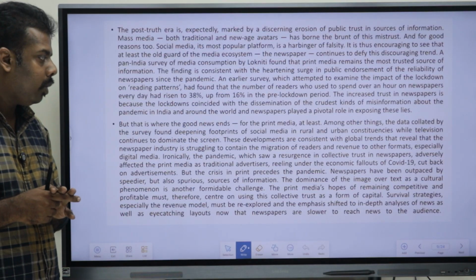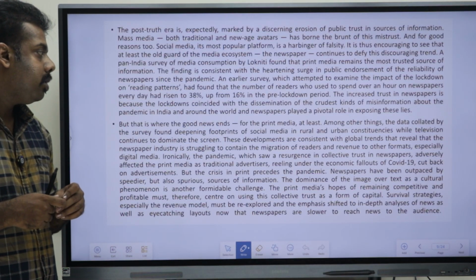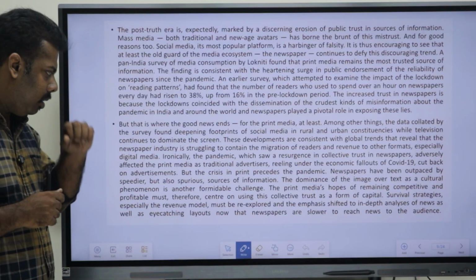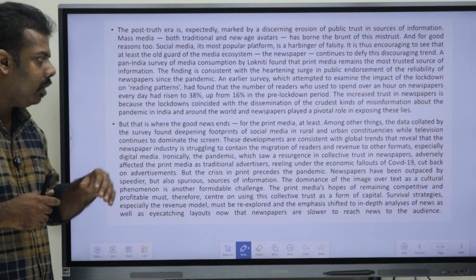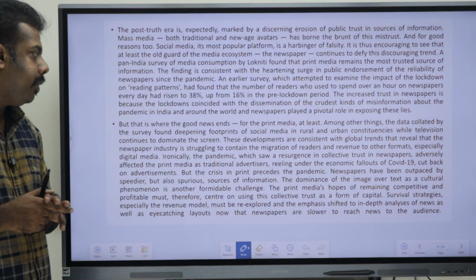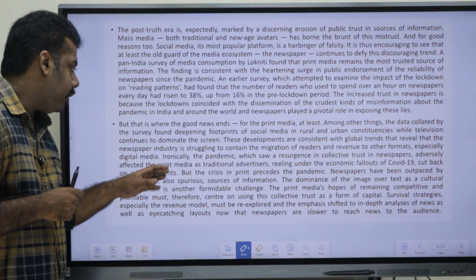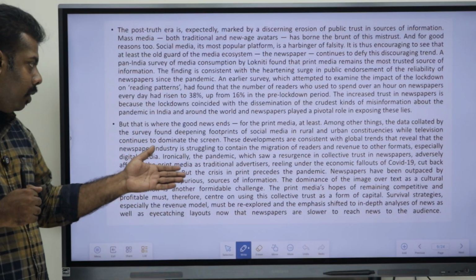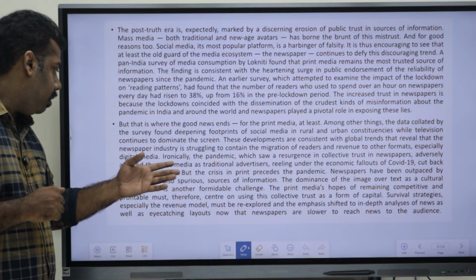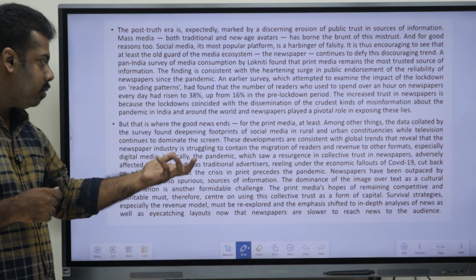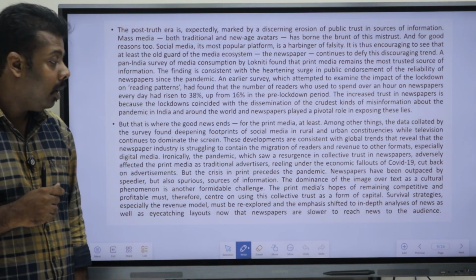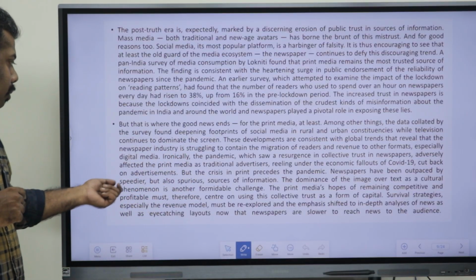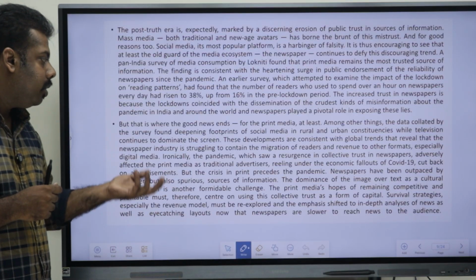Ironically, the pandemic, which saw a resurgence in collective trust in newspapers, adversely affected the print media as traditional advertisers, reeling under the economic fallouts of COVID-19, cut back on advertisement, but this crisis in print precedes the pandemic. Newspapers have been outpaced by speed and by other sources of information. The dominance of the image over text as a cultural phenomenon is another formidable challenge.